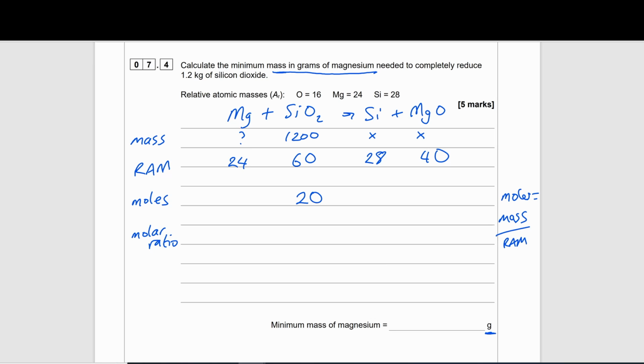The next thing that I need to find is the molar ratio. Why is that information beneficial to us? Because it will allow us to then find the moles of any other substances, so you can eventually find out the mass of the magnesium, which is what we want. So for us to find the molar ratio, we need to look at the equation again, and especially any numbers that are in front of it, because that tells us the moles of our substances.